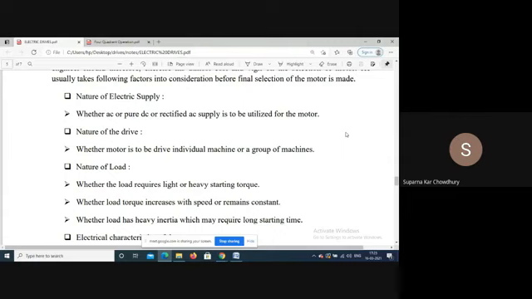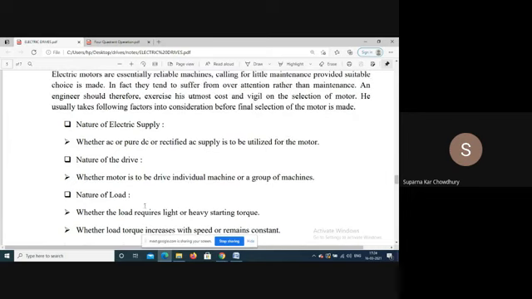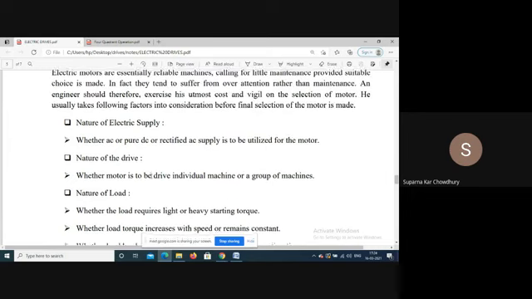Whether it is AC or DC or rectified AC supply is used, that will dictate what type of motor we will select. Then the nature of the drive, that will be dictated by the different drive systems.